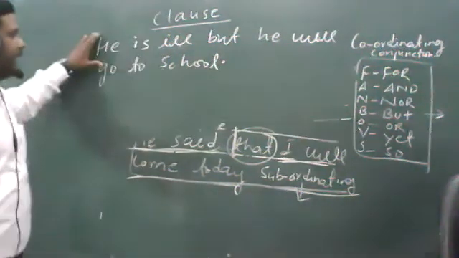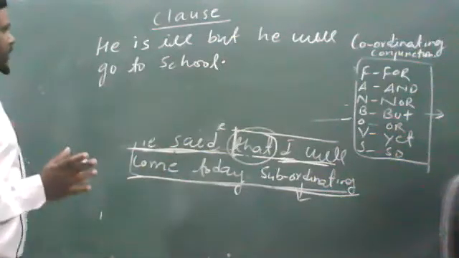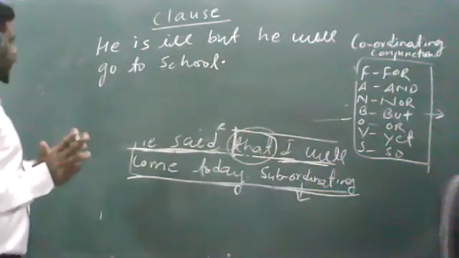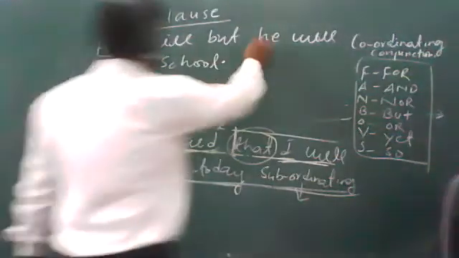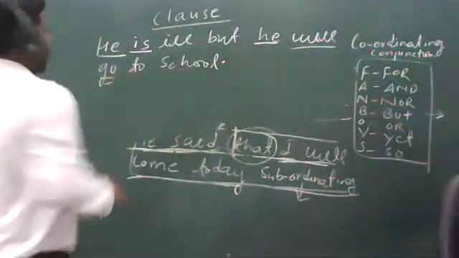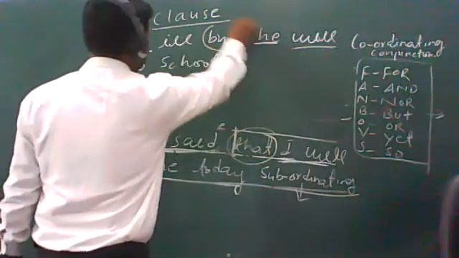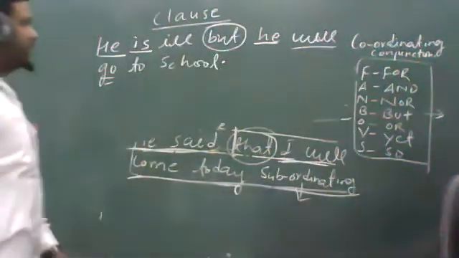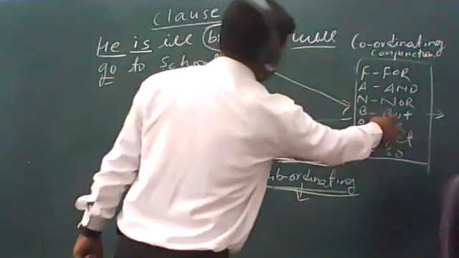You just analyze this sentence, students. I have told you that in a clause there will always be two subjects and two verbs. The first subject is here, the first verb is here, the second subject is here, and the second verb is here. And both these sentences have been joined with the conjunction but, and this is a coordinating conjunction. You can see but is here.